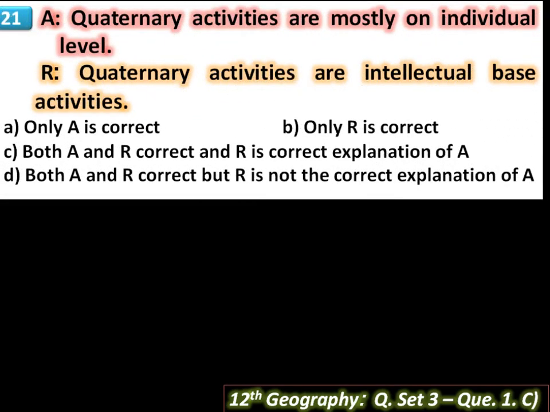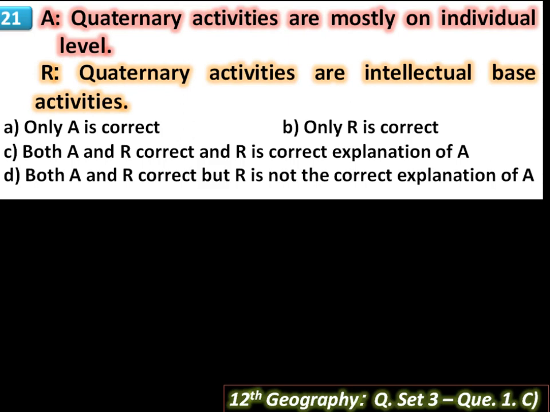Then next question. A: quaternary activities are mostly on an individual level. R: quaternary activities are intellectual-based activities. Both sentences are correct because quaternary activities relate to one's intelligence, skills, and competences.